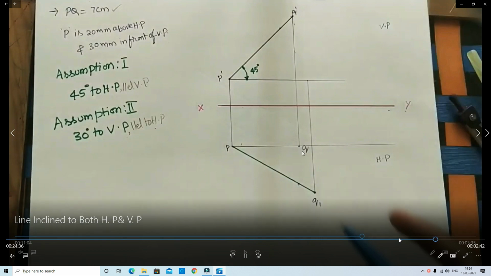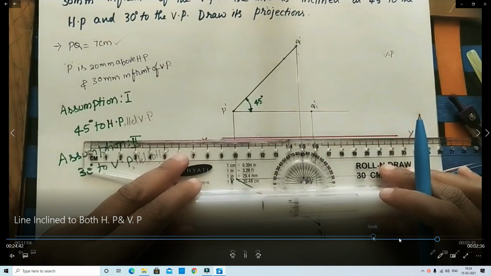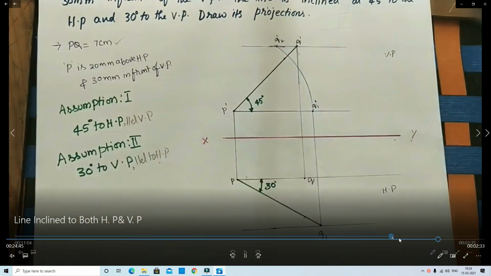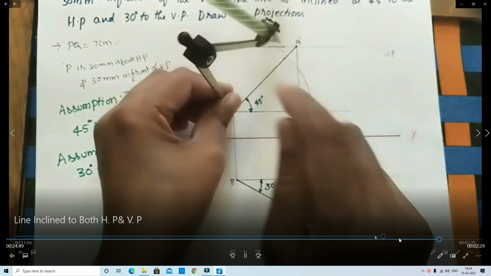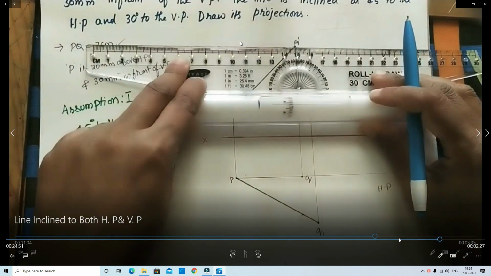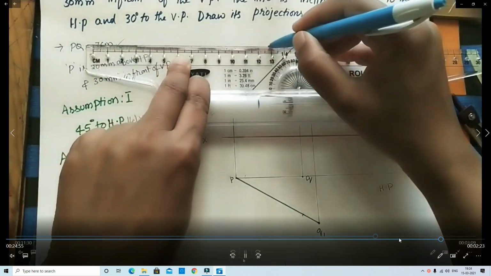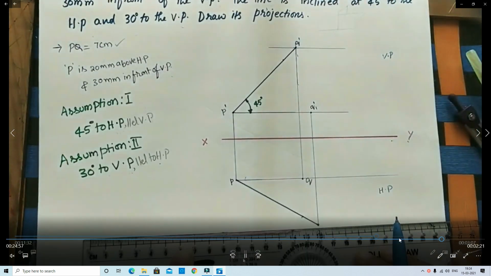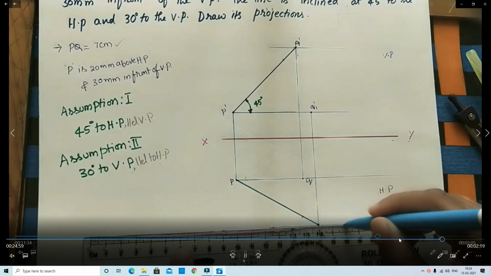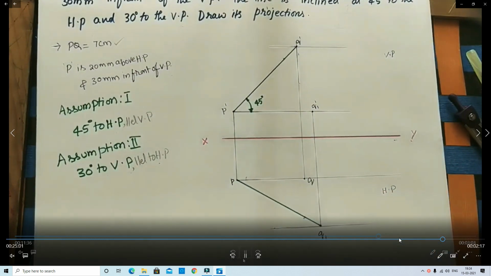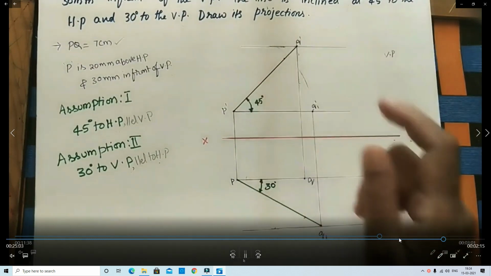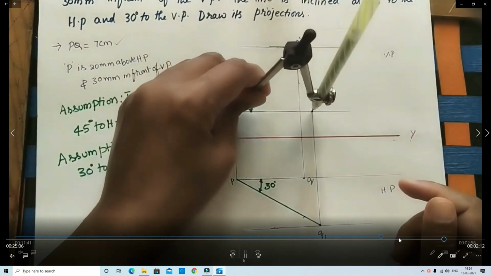we take the compass, and P dash is the center. Now you draw the two horizontal lines, Q dash and Q1.